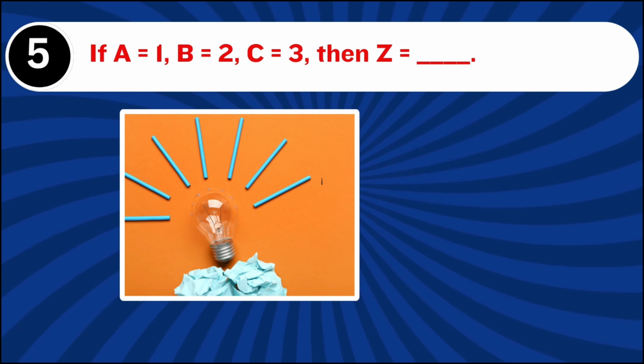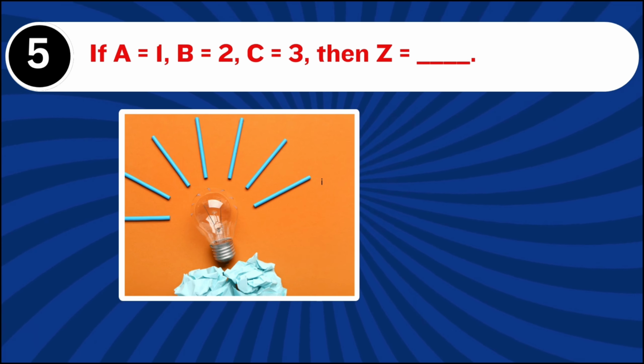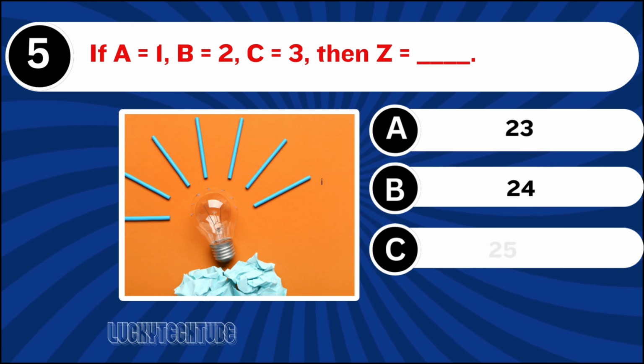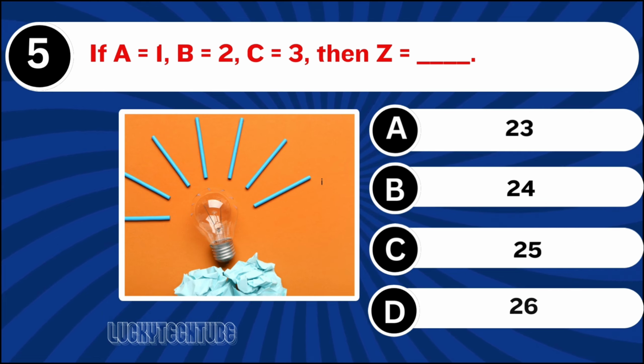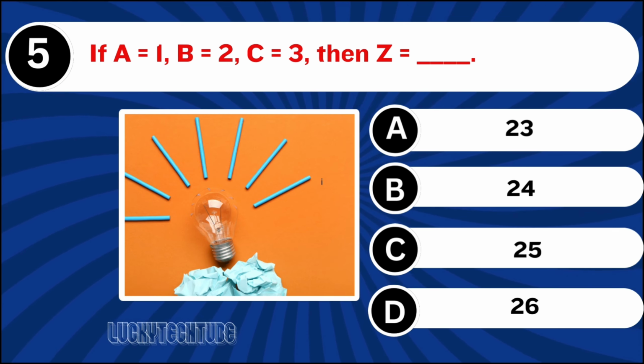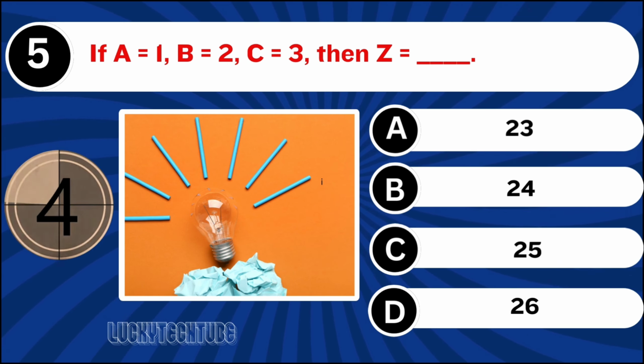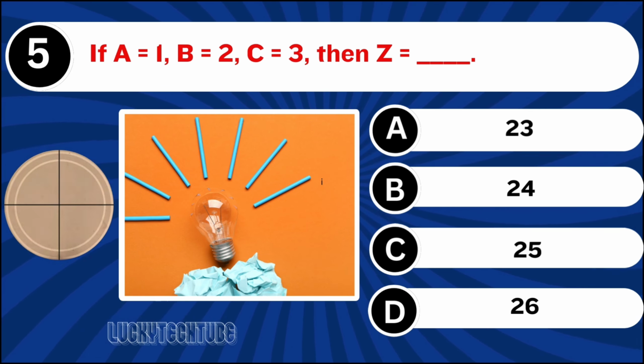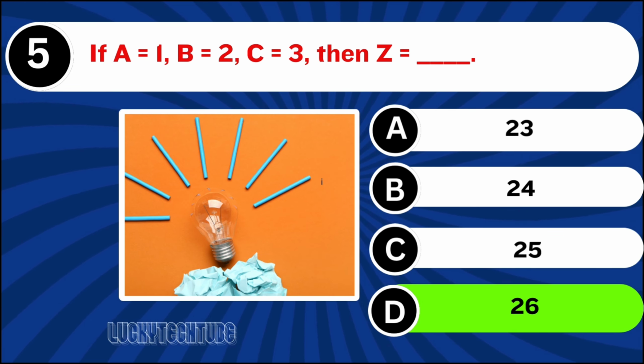Question number 5. If A is equal to 1, B is equal to 2, C is equal to 3, then Z is equal to. The right answer is option D, 26.